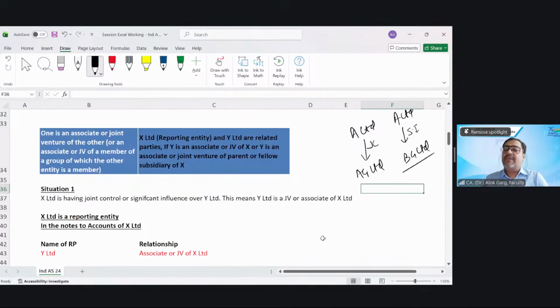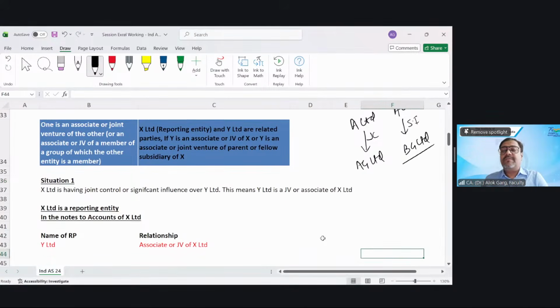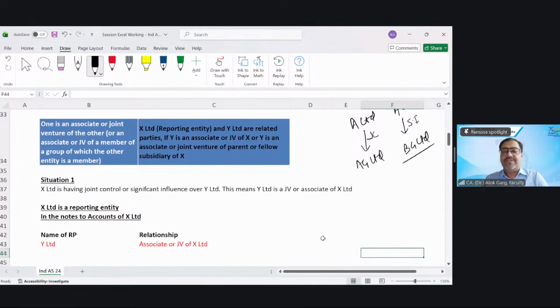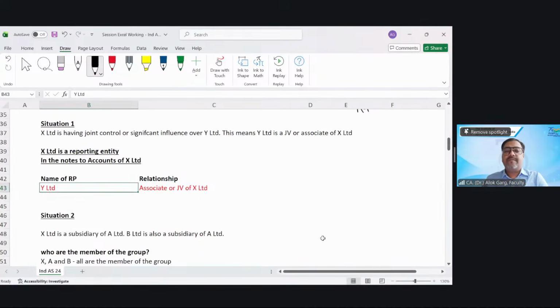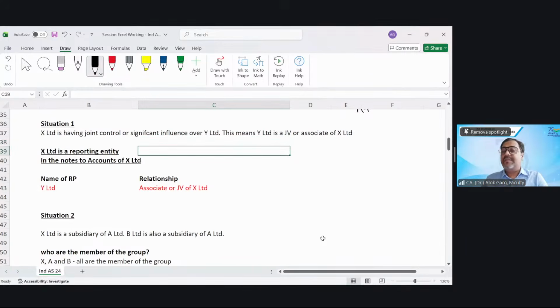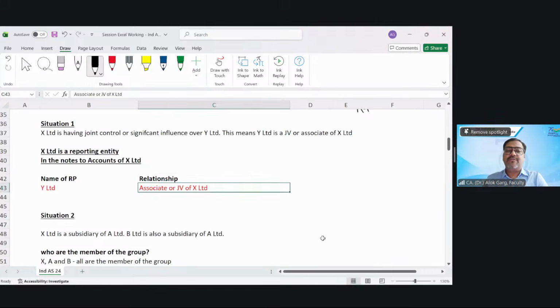So how will A Limited disclose? First of all, A Limited will disclose the name of the related party. What are the names of the related parties of A Limited? AG Limited and BG Limited. Now the relationship. For AG Limited, it will disclose joint venture. For BG Limited, it will disclose associate, right? Here they have disclosed the name of the related party, then the relationship. So X has joint control or significant influence over Y Limited. This means Y Limited is either a joint venture or associate. So this is how it is going to be disclosed.